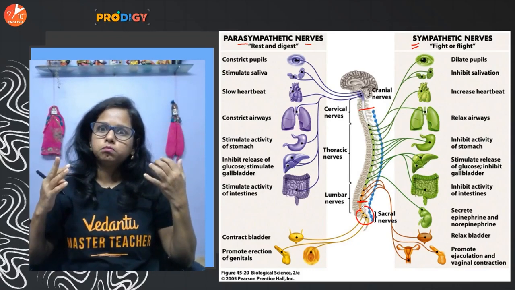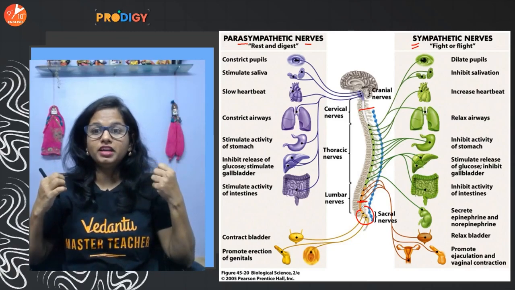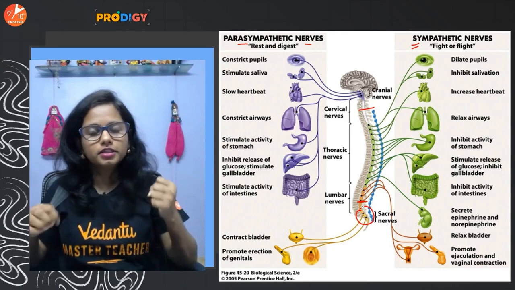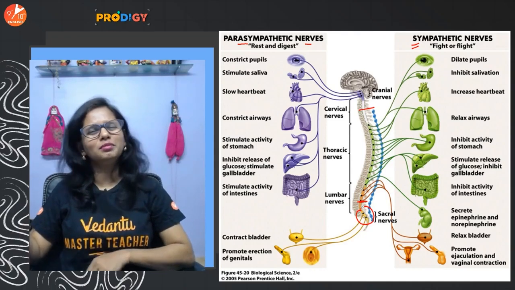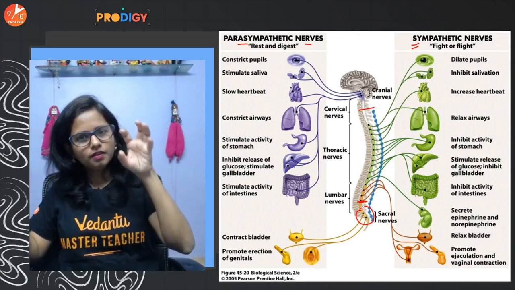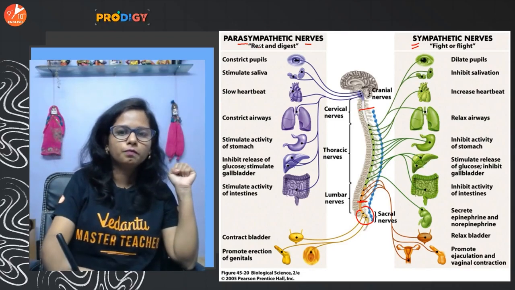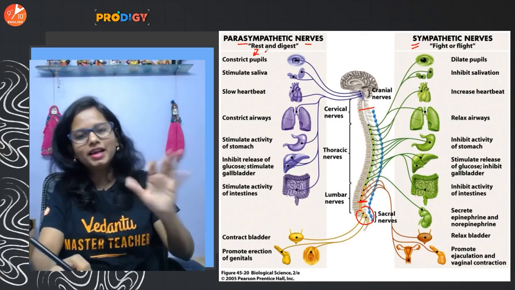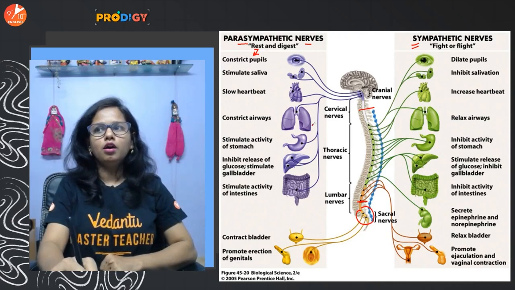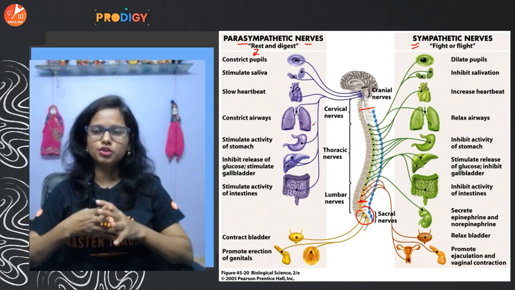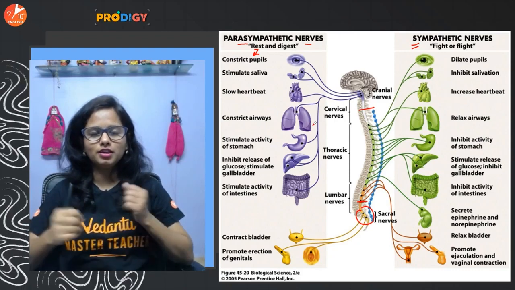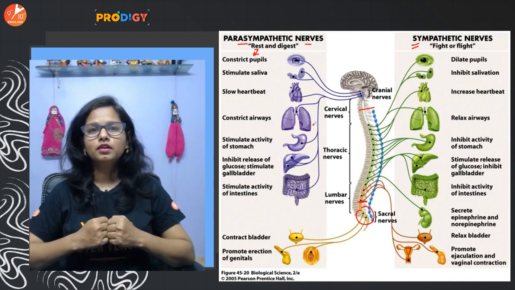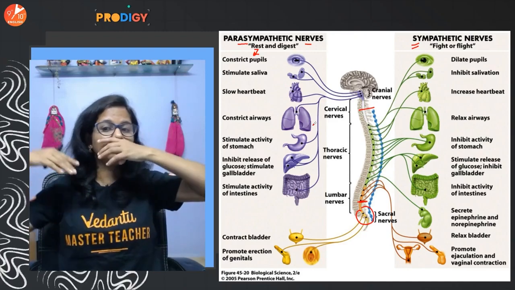So when we get scared, our pupils dilate. It's because of the sympathetic nervous system. And when we find that, oh, it was nothing, I was scared for no reason, so the pupils constrict back. So rest, ease, calm, parasympathetic nervous system. When we are stuck in some dangerous situation, for example, some crazy dog is chasing us, that time the energy has to be passed on to all the muscles.